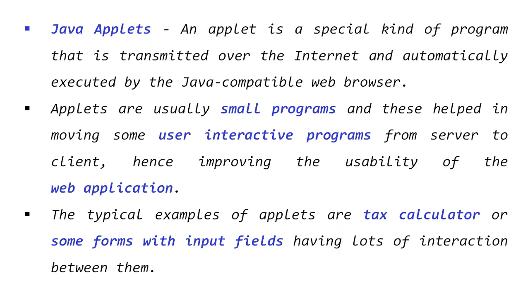Now Java applets. A small introduction about applets before I proceed with the programming concept. A Java applet is a special kind of program that is transmitted over the internet and automatically executed by the Java compatible web browser. Now the last words are very important, Java compatible web browser. If the web browser is Java compatible, you can easily show the content of Java applications or Java applets.